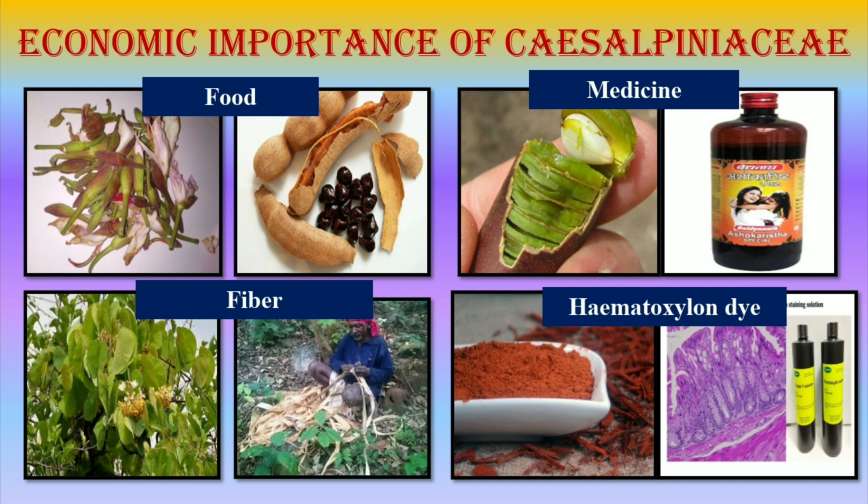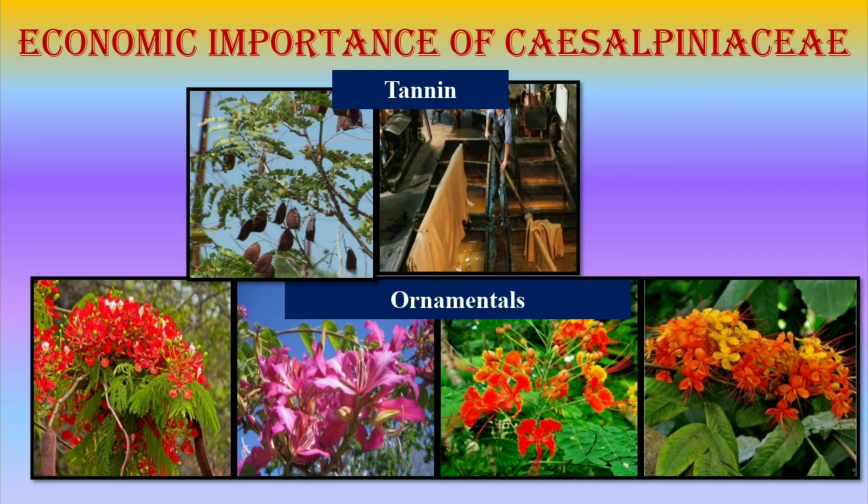The bark decoction of Saraca indica, that is Sitashok, is used as a remedy for menstrual disorders. Third, as a fiber. The bark of Bauhinia vahlii yields fiber, which are used in rope making. As a dye, the wood of Haematoxylon campechianum yields a dye called hematoxylin. It is an anatomical stain. As a tannin, the pods of Cassia auriculata are used in tanning leather.